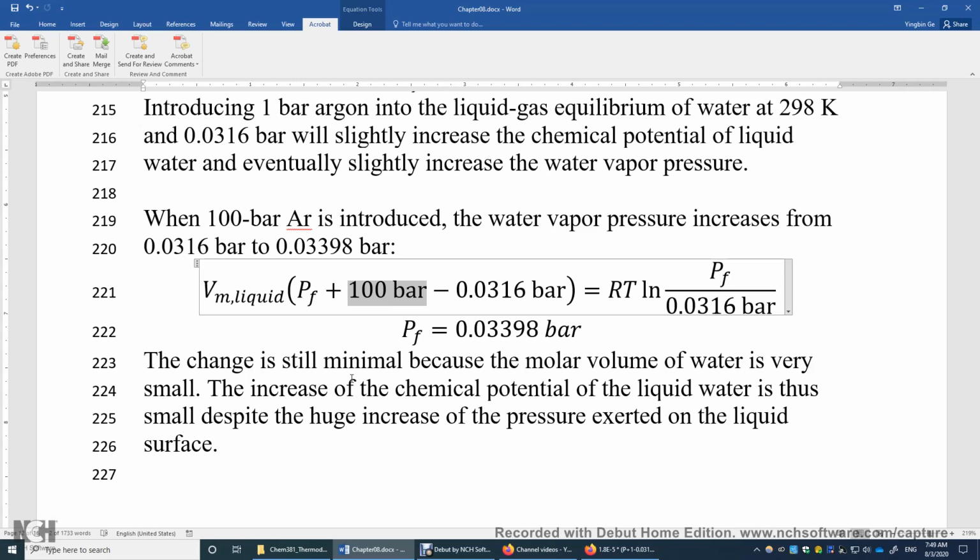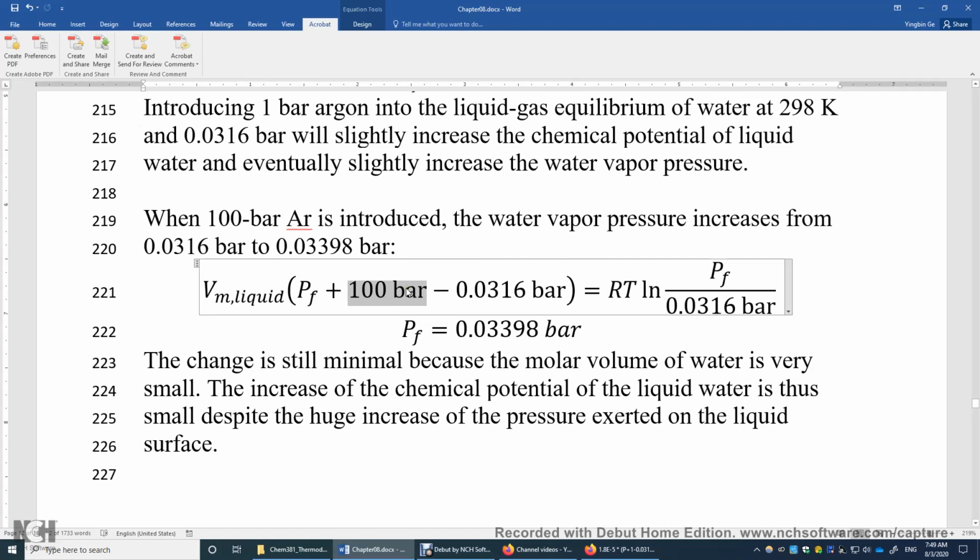So again, if you multiply these 100 bars with the molar volume of water, 18 milliliters per mole, what's the result? This is 100 times 10 to the power of 5 pascals, and the molar volume is 18 times 10 to the power of negative 6 cubic meters per mole.